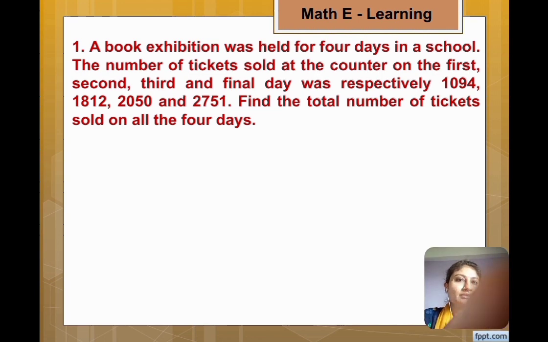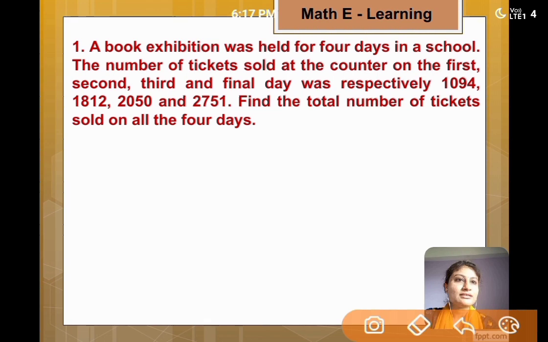So here in your question you are asked to find the total number of tickets, and for that you have to do addition of all these numbers of tickets which were sold on first, second, third and final day.